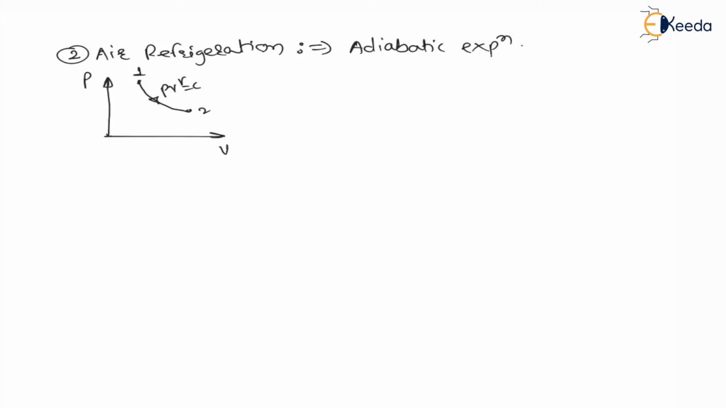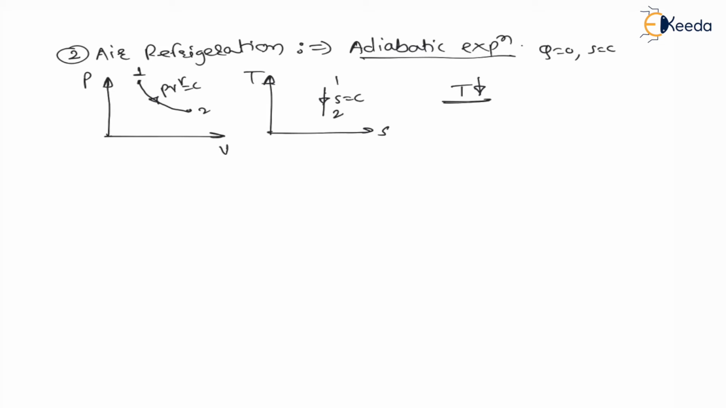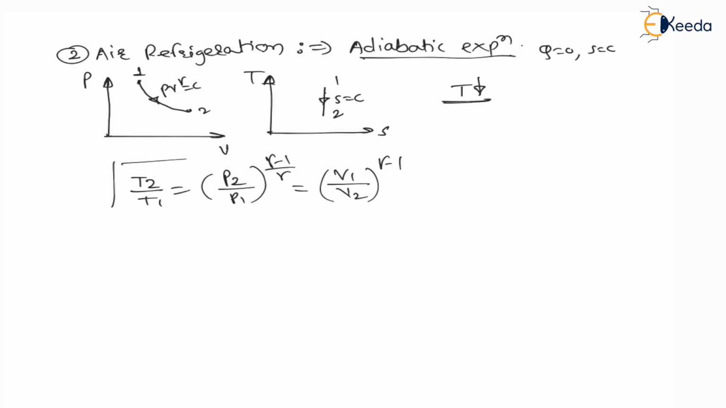This is adiabatic process. And if I draw temperature versus entropy diagram, if it is a reversible adiabatic process, then heat transfer is 0 and entropy is constant. And cooling effect means at constant entropy temperature decreases, that is 1 to 2. This is isentropic or reversible adiabatic process on TS diagram. Means temperature is decreasing here, therefore this effect of decreasing temperature is used for the refrigeration. The equation of adiabatic process is T2 divided by T1 is equal to P2 divided by P1 raised to gamma minus 1 upon gamma is equal to V1 divided by V2 raised to gamma minus 1. This is the equation of adiabatic process, right?